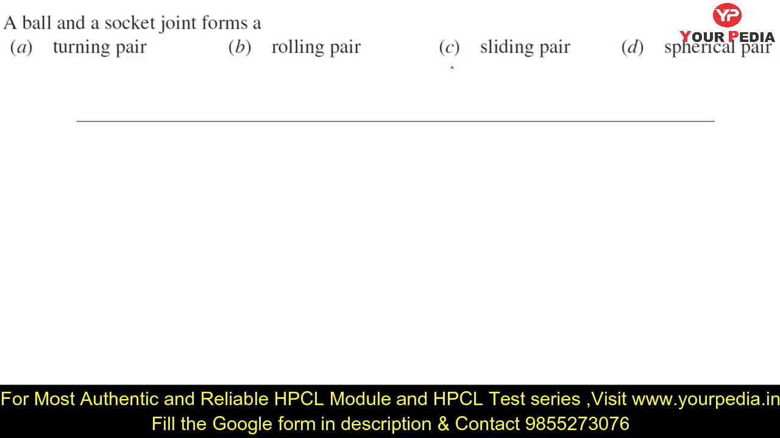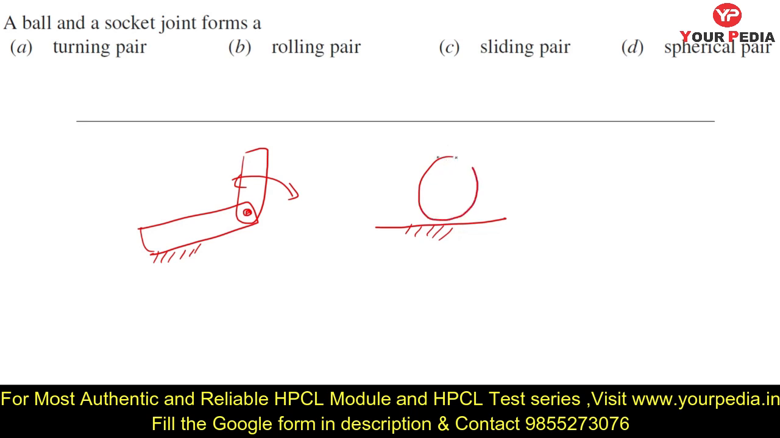Now the ball and socket joint forms a turning pair, rolling pair, sliding pair, or spherical pair. What is the meaning of turning? If one link is turning with respect to another, suppose this is one link and this is another link and a pin joint is made here, and this link is fixed, then the other link can turn about this. This type of pair is called a turning pair. What is the meaning of rolling pair? If one body is rolling with respect to another, suppose this is a flat surface and a wheel is going from this point to this point, so this is called a rolling pair.